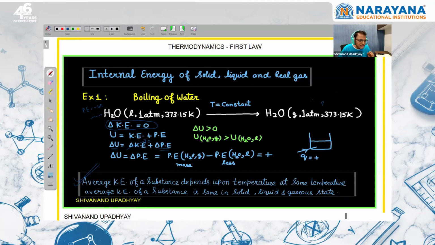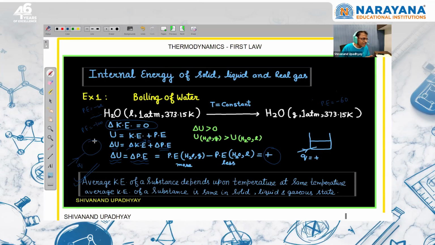Here also force of attraction is there, so potential energy is negative here. But suppose this potential energy is minus 100 units, so this potential energy will be, I am writing any arbitrary value, minus 60. So more force of attraction, so here potential energy is less and here potential energy is more. So we can say that the change in internal energy is equal to change in potential energy, and change in potential energy is positive, right? You can also understand that we are giving heat energy to the system in order to boil it. If this is the system, I am giving heat energy.